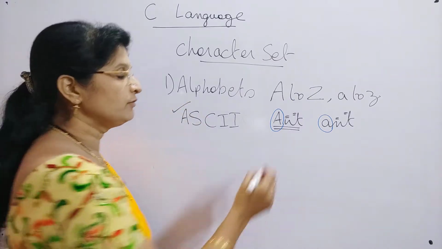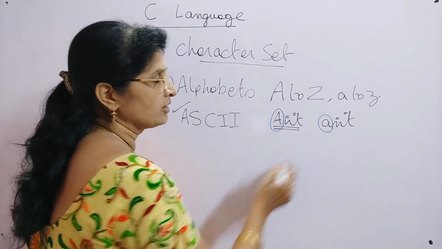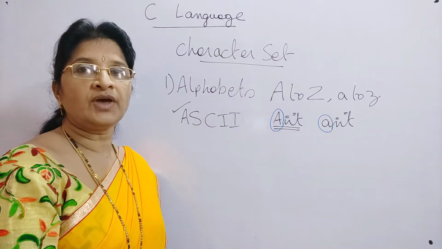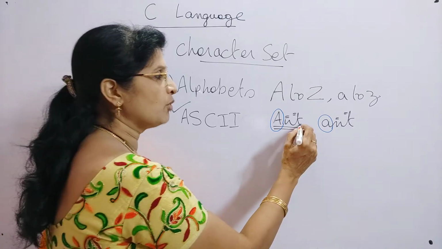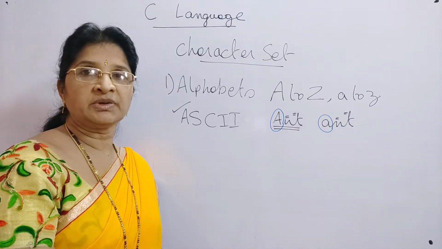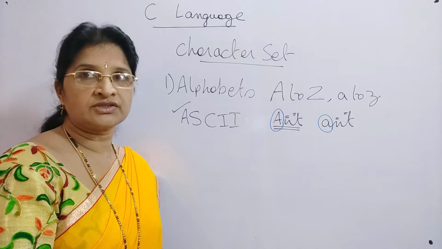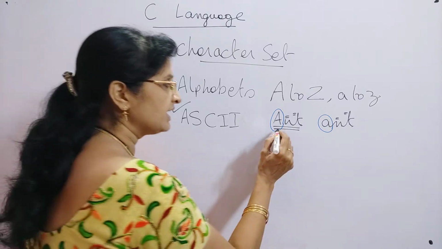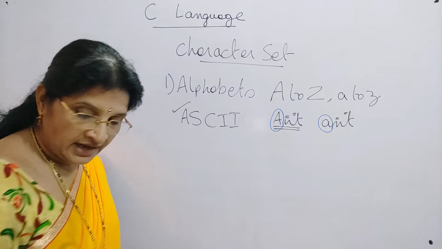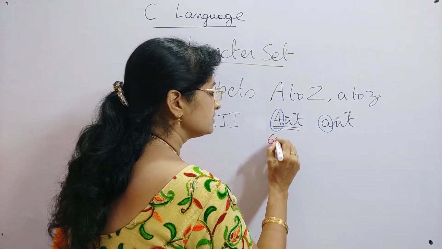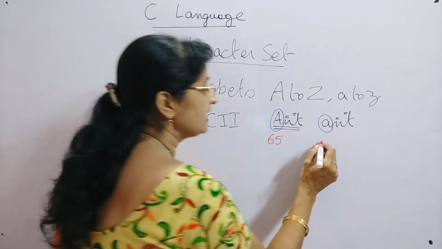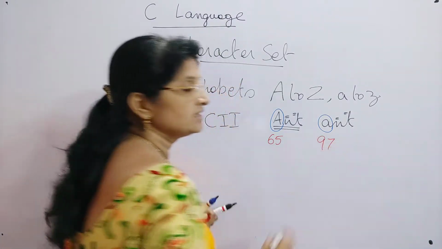If you say small n, both are small n, so both will have the same ASCII code. No problem. And small t, both are represented by the same ASCII code, so we don't have a problem there either. But regarding this A, capital A's ASCII code is 65 and small a's ASCII code is 97.